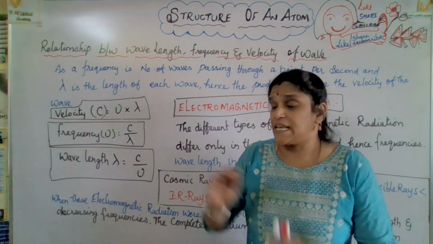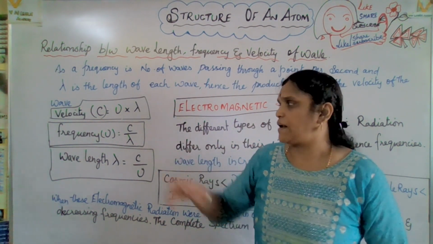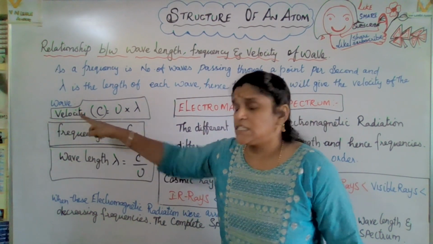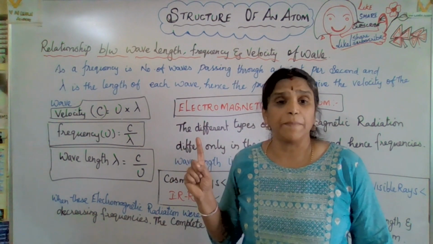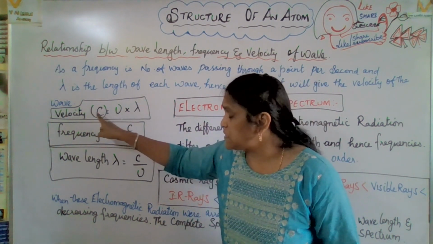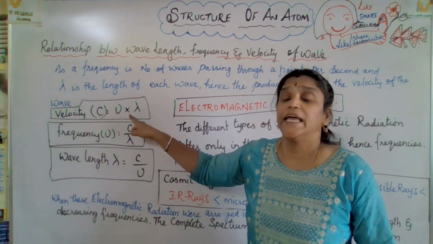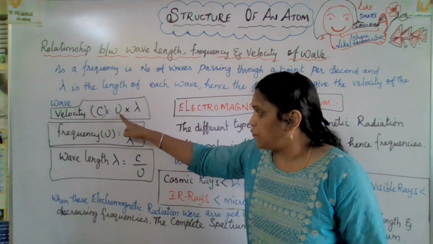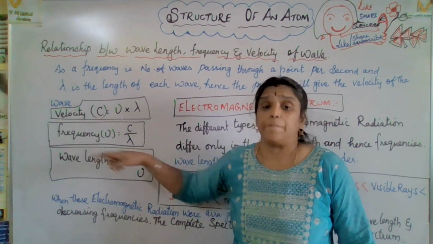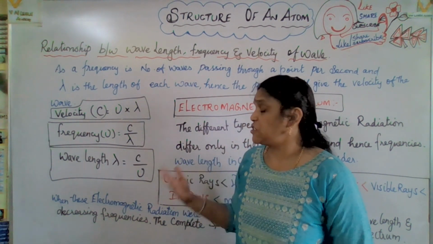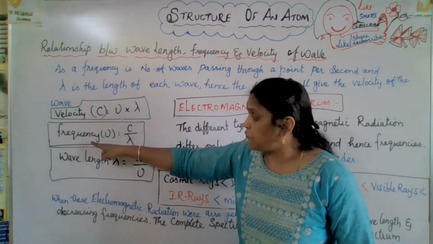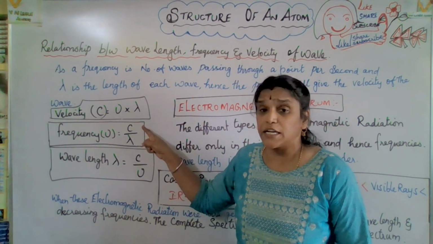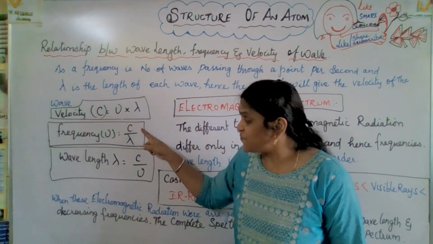Now let us see how each is related. Velocity c is in meter per second, so velocity is equal to nu into lambda, where nu is frequency in hertz. Now frequency nu is equal to c by lambda, where c is velocity.